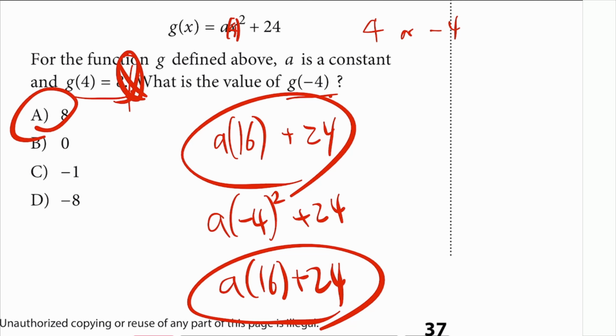Another way to think about it is a parabola, right? It's a quadratic function, so it's going to be a parabola. So whatever the y value is on the positive side, where x is equal to 4, there better be the exact same value over there on the left side, x is equal to -4.